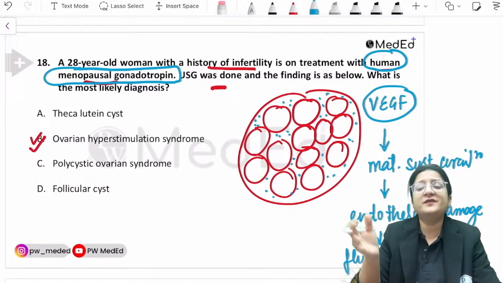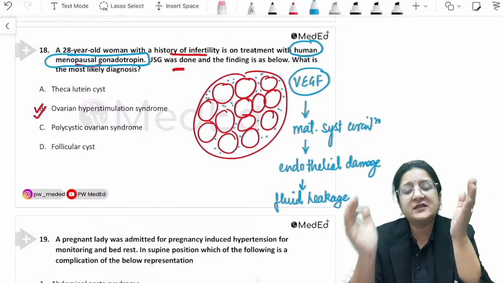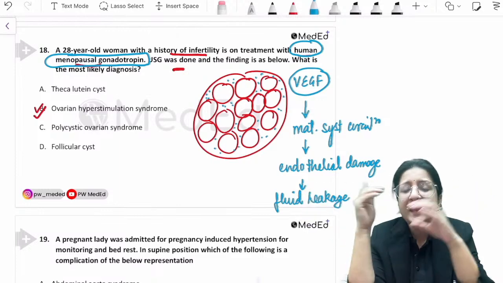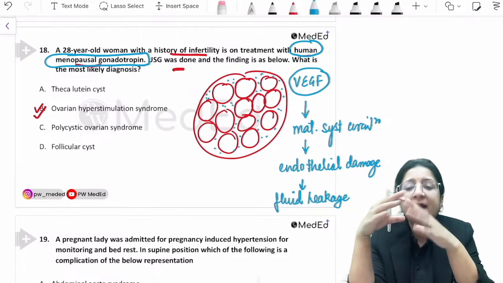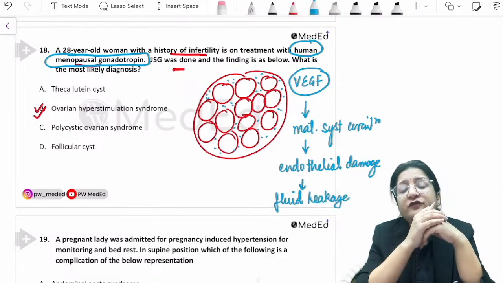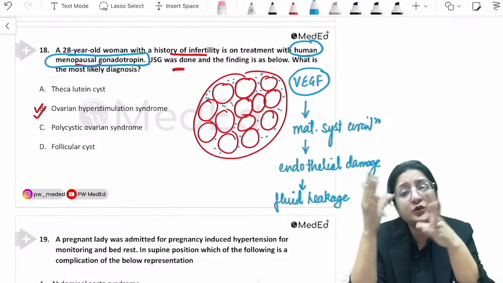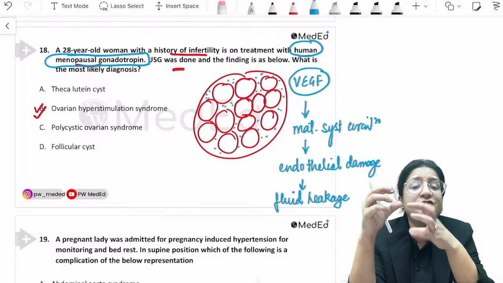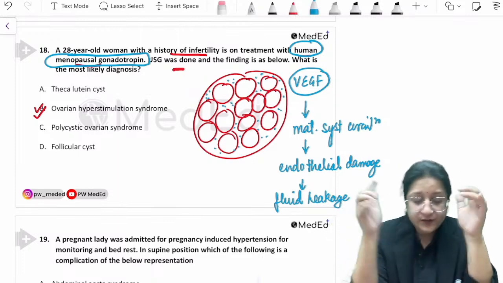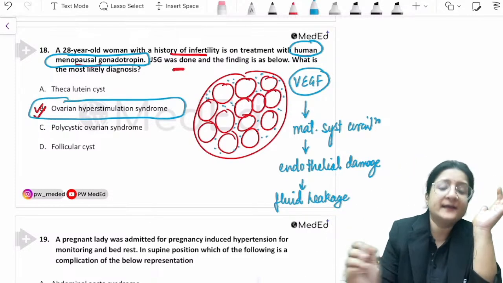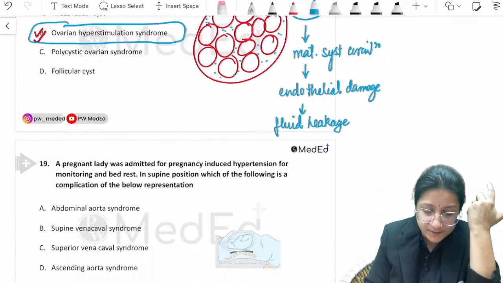So fluid will leak out from the vascular space into the interstitial spaces, and that can lead to symptoms like those of hypovolemia and hypotension. It can lead to life-threatening complications like pulmonary edema as well, and severe hypotension and hypovolemia could also lead to renal failure. So it becomes a potentially life-threatening complication of ovarian hyperstimulation syndrome. So again, the answer is OHSS and nothing else. Clue: history of human menopausal gonadotropin stimulation.